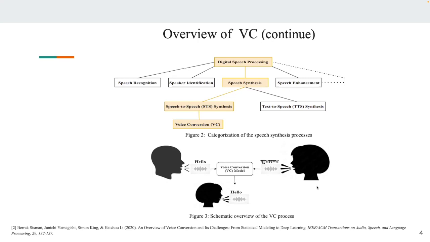This is a schematic overview of the voice conversion process. Here we have a source speaker and a target speaker. The source speaker can utter any speech in his or her language, and the target speaker can do the same thing. The basic objective is to extract the vocal texture of both source and target, and superimpose the vocal texture of the target speaker over the content of the source speaker, such that it seems like the target speaker is uttering what the source speaker has uttered. That is a kind of deep fake speech generation.